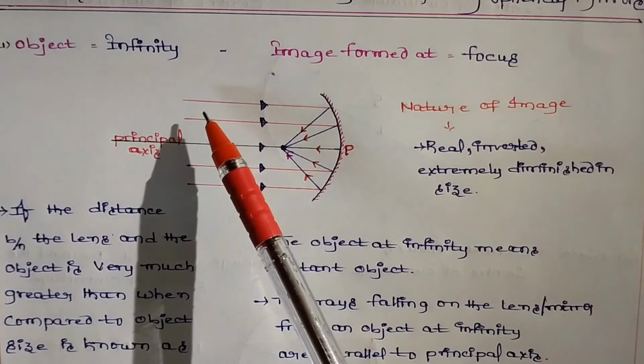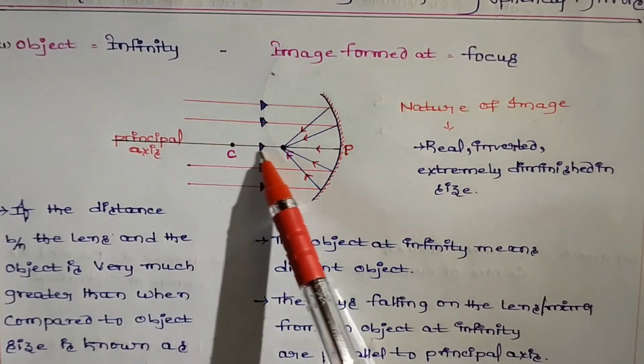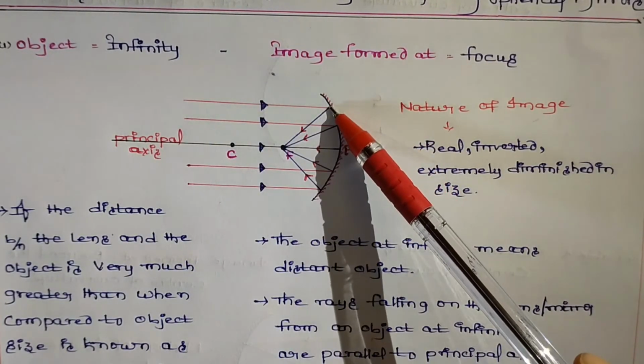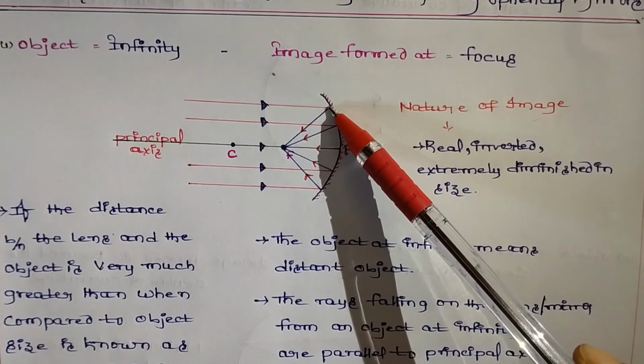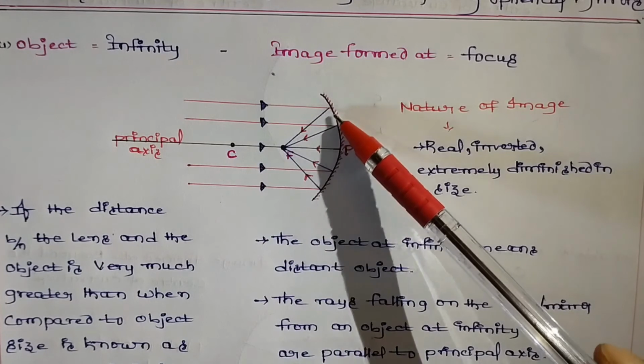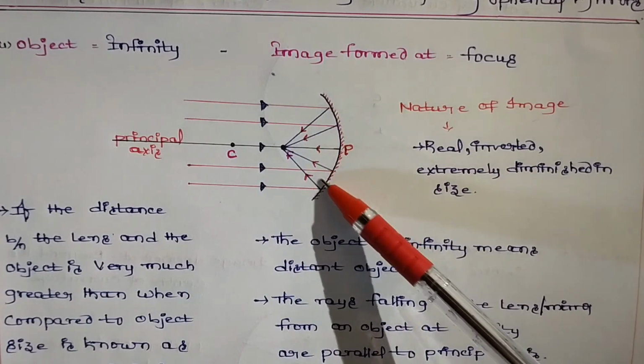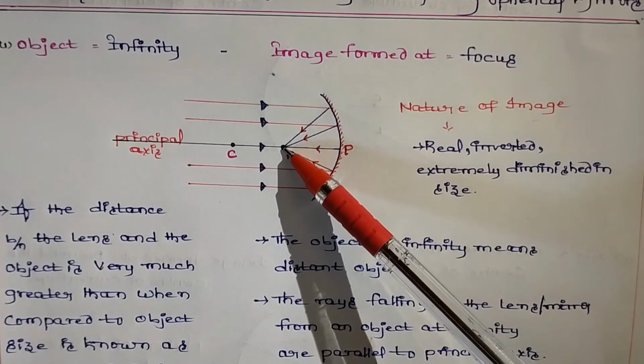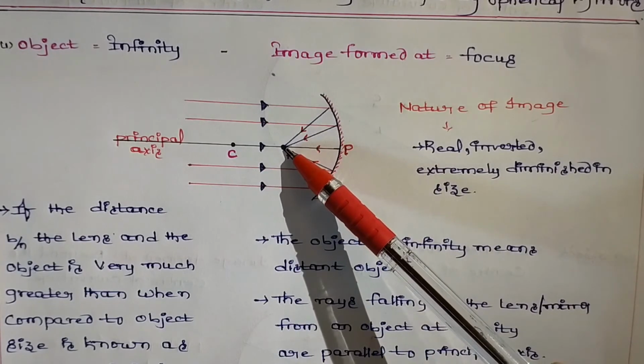Here, the rays which are parallel to the principal axis get reflected at the curved surface, bounce back and pass through the principal focus. All rays are converging, so the image position is at the focus.